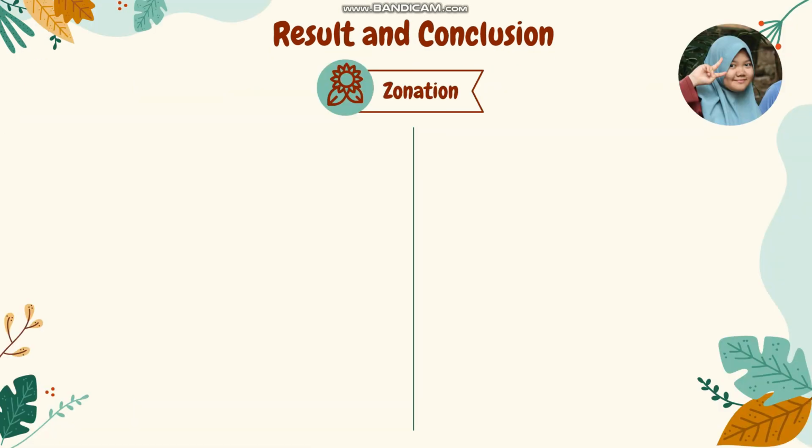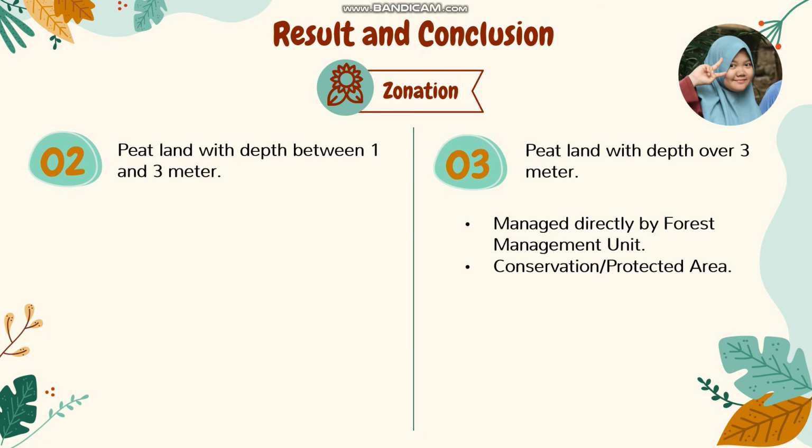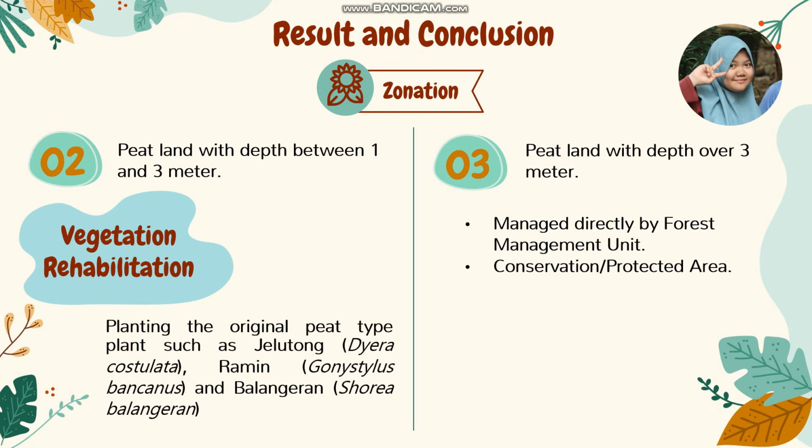The second zone is peatland with depth between 1 and 3 meters. This land is managed directly by the Forest Management Unit. The vegetation rehabilitation for this land is planting original peat type plants such as Jelutung, Ramin, and Balangeran. The third zone is a zone where the peatland has depth of over 3 meters. This land is also managed directly by the Forest Management Unit, and this land is qualified to be a conserved or protected area.